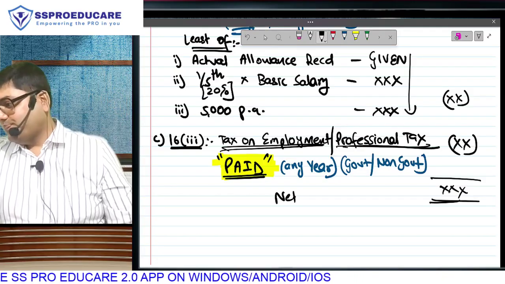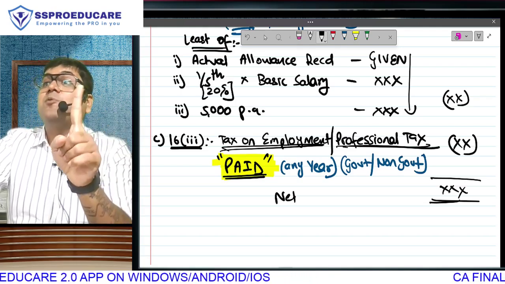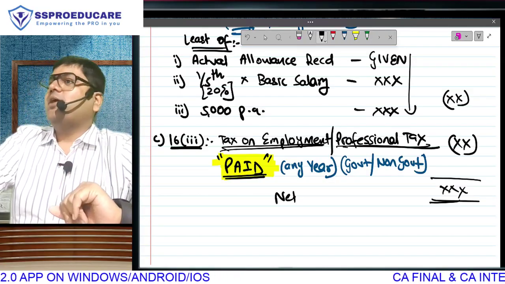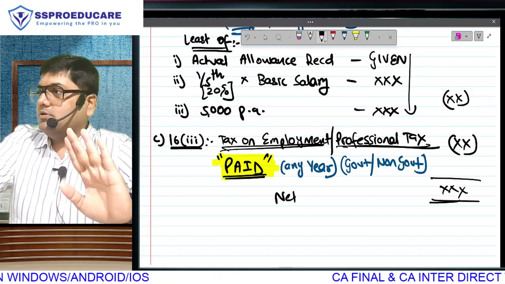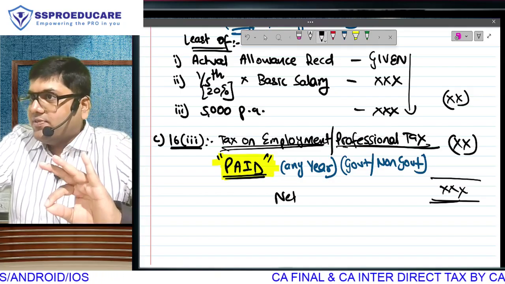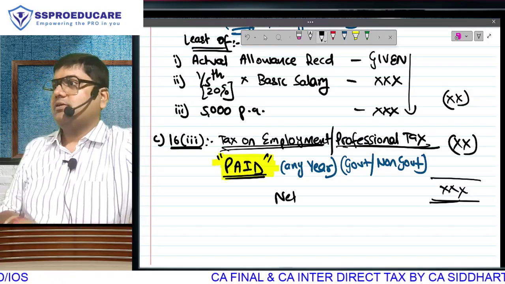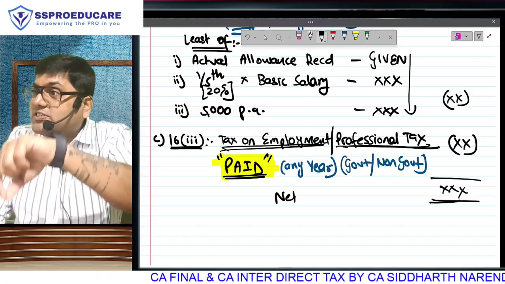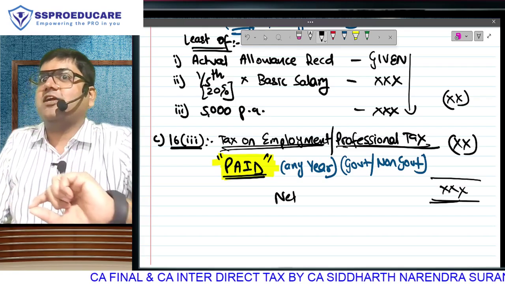Listen to this carefully. Government of India is taking income tax from you, central government, in proportion of income that you earn. Correct? But government of Maharashtra comes and tells you, my state has given you livelihood. Hear me out. You are earning income in this state. And thus, you should pay some amount to the state government for getting a job in the state. Tax on employment. Now listen, if they levy this tax as a percentage of what you are earning, then it will become income tax, which constitutionally the state government does not have the power to levy.